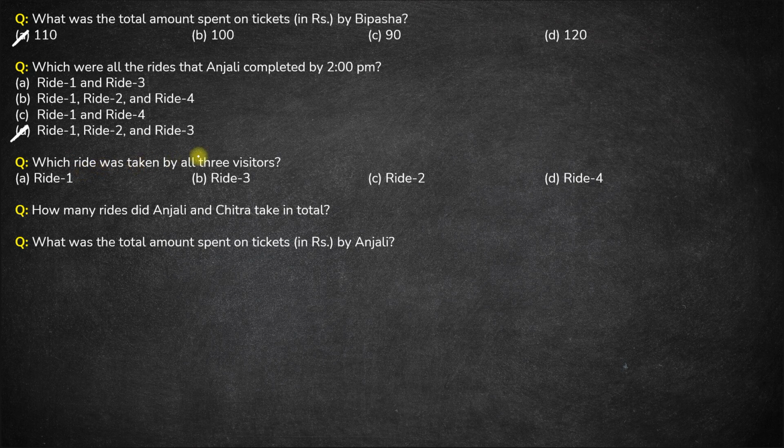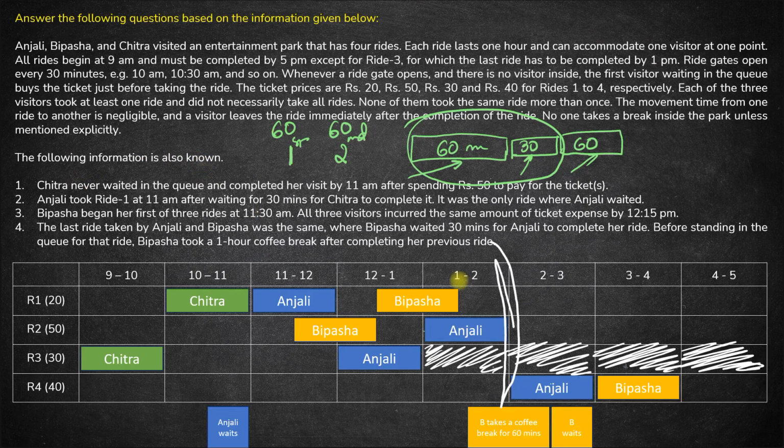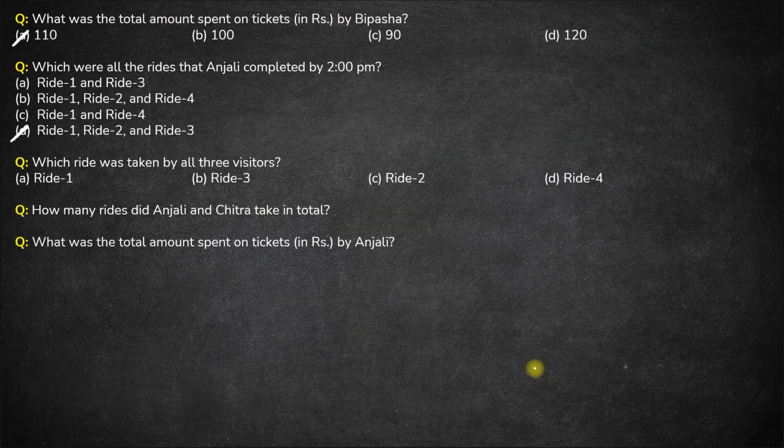Next question, which ride was taken by all the 3 visitors? Okay. So is there a ride which was taken by all 3 visitors? Ride 1 is taken by Chitra, Anjali and Bipasha, all 3. So ride 1 is there. Ride 2 is taken only by Bipasha and Anjali. Ride 3 is only taken by Chitra and Anjali. Ride 4 is only taken by Anjali and Bipasha. So only ride 1 was taken by all the 3 visitors.